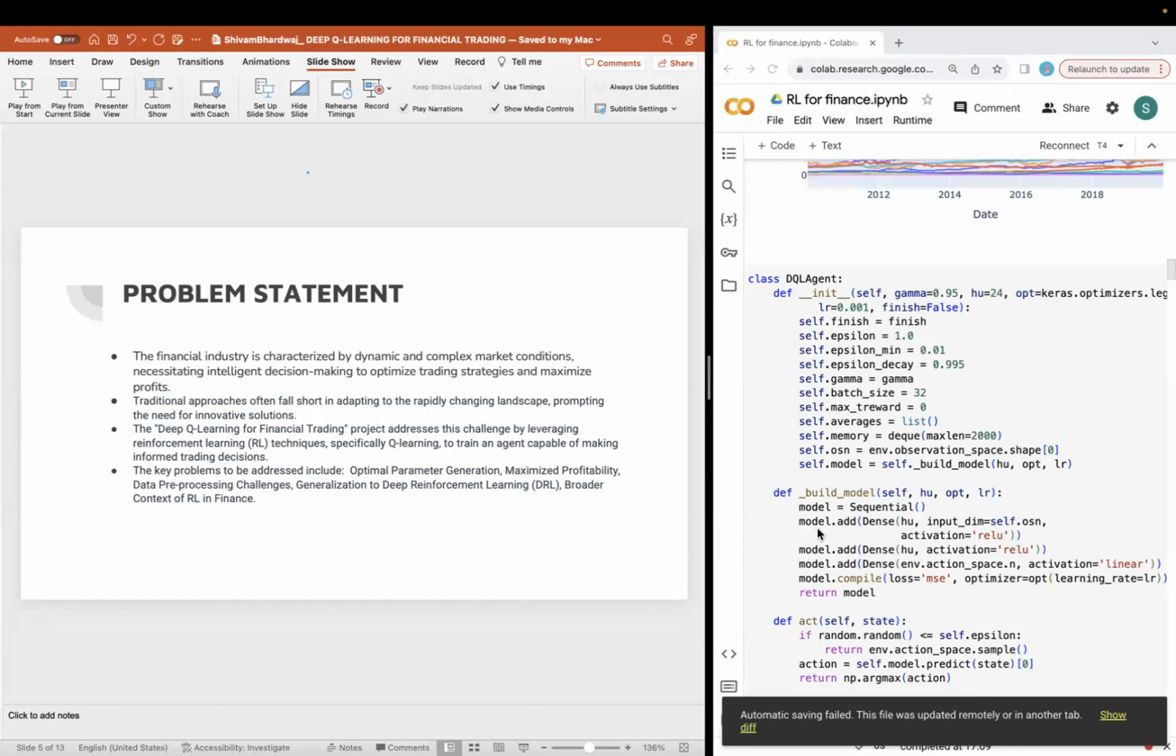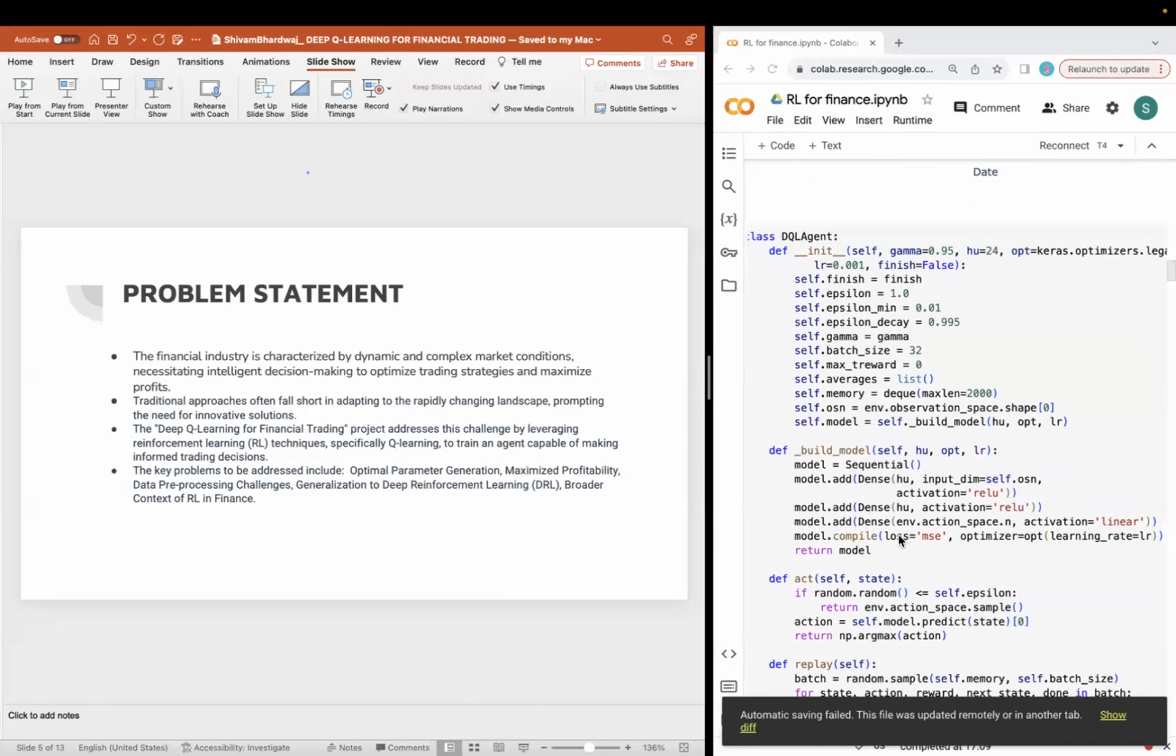The key problems that would be addressed here include optimal parameter generation, maximized profitability, data preprocessing challenges, generalization to deep reinforcement learning, and a broader context of reinforcement learning in finance.